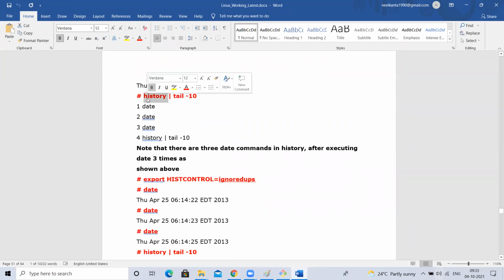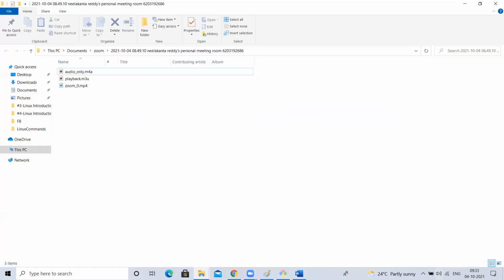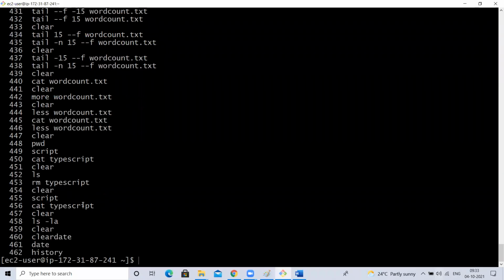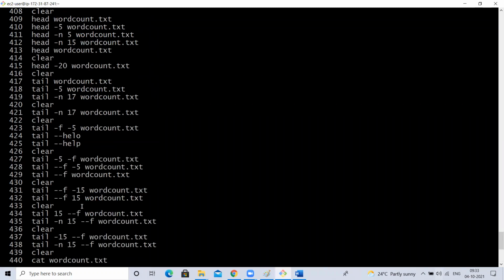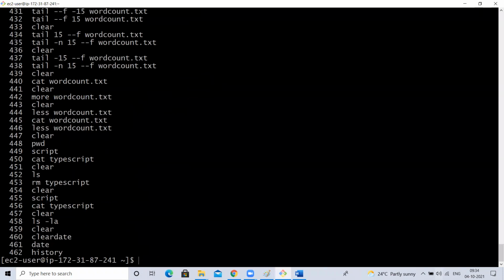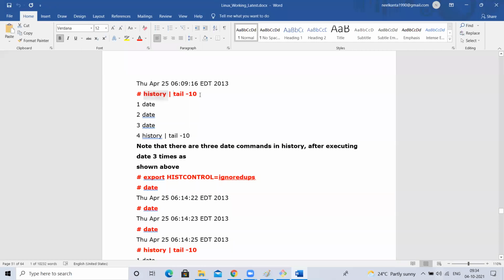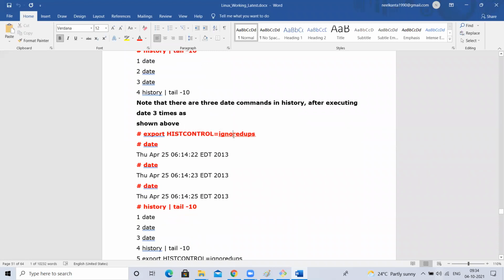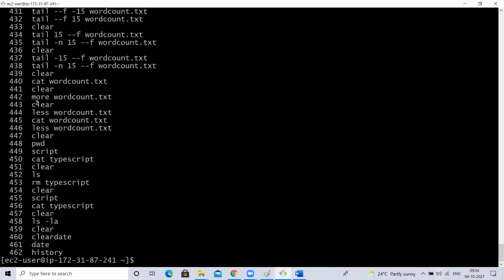Next, history. If you want to see the previous commands you executed, history is the command. It will show the previous 500 commands, since HISTSIZE is 500, but so far we have executed only 462 commands. If you want to get grep or tail, only the top 10, you can use the pipe symbol. HISTCONTROL equal to ignoredups means duplicates are ignored. See this clear command, how many times it was executed? Every time it showed. I don't want that.